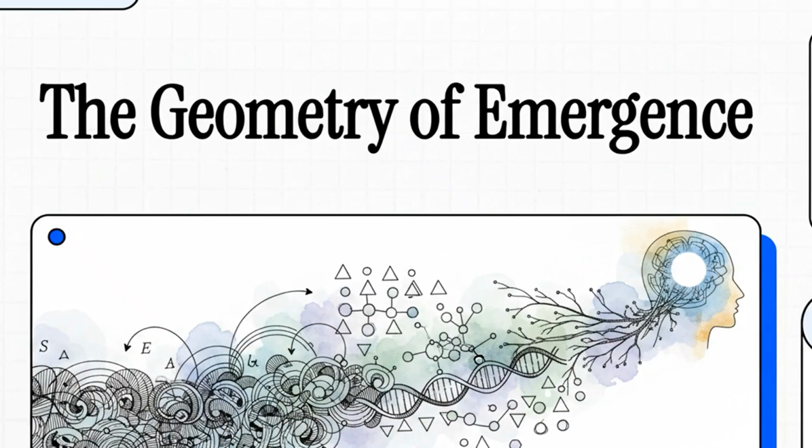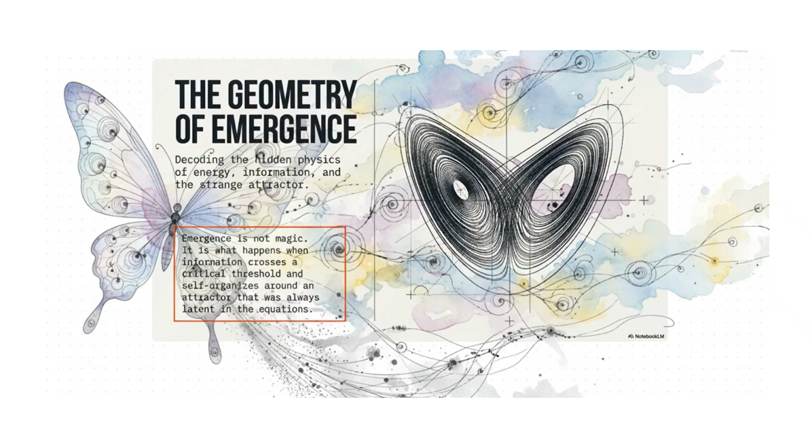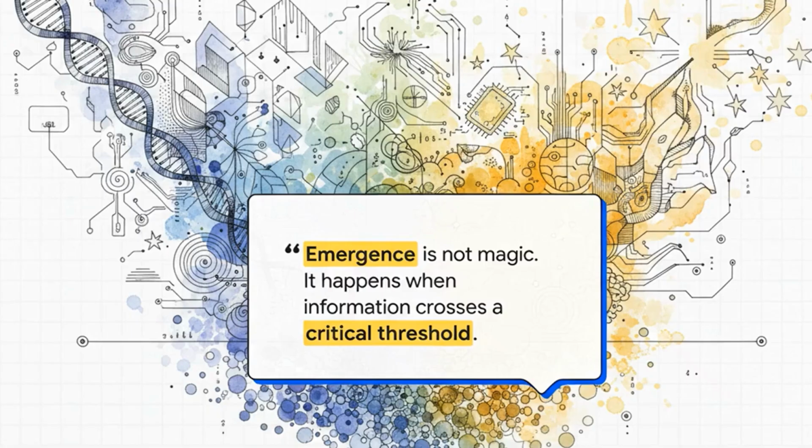Emergence begins with a simple question. How does structure appear when energy, information, and motion cross a hidden boundary? It is not magic, it is a threshold event. The system reorganizes when its parts stop acting alone. At that point, information no longer stays local. It starts to connect, amplify, and shape the whole landscape.